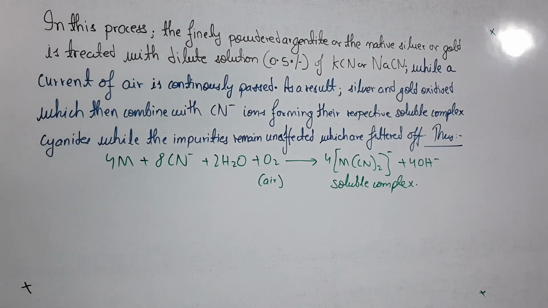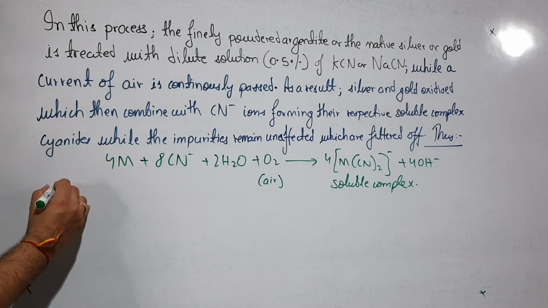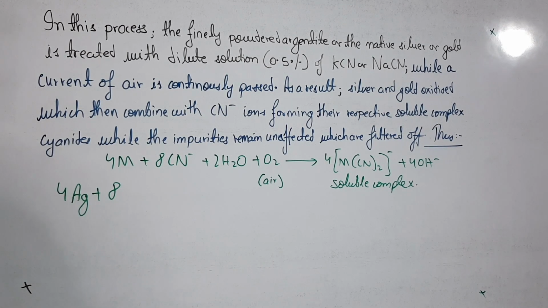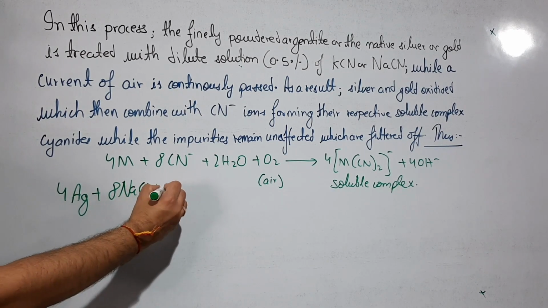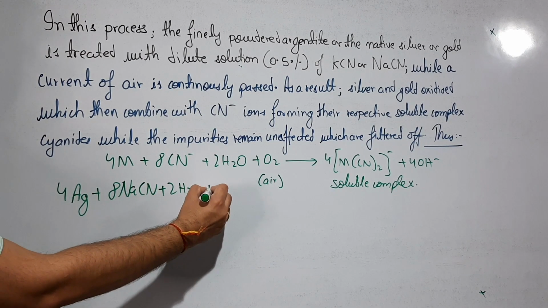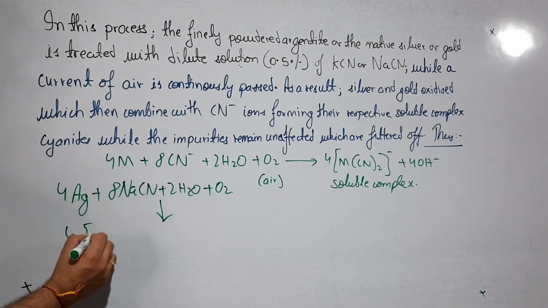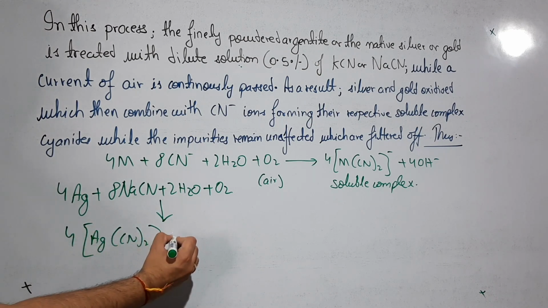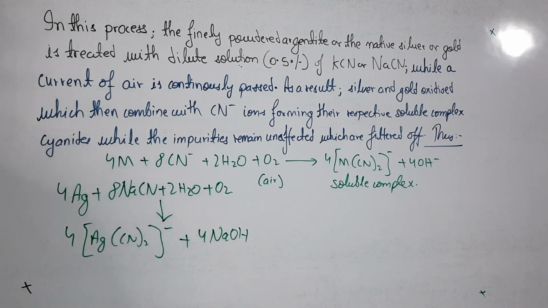It is the common reaction for both Ag and Au. Let's say, for example, if you want to write the reaction for Ag, it comes 4Ag plus 8CN minus, which comes from this KCN or NaCN. You can write, like I have taken, 8NaCN plus 2H2O plus O2 will give you 4Na[Ag(CN)2] plus 4NaOH.